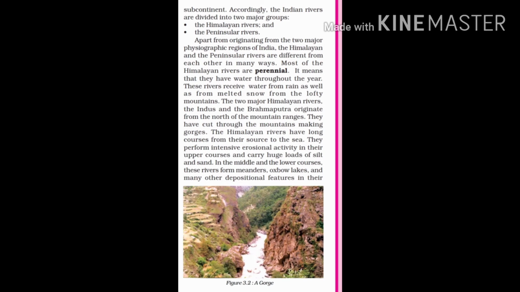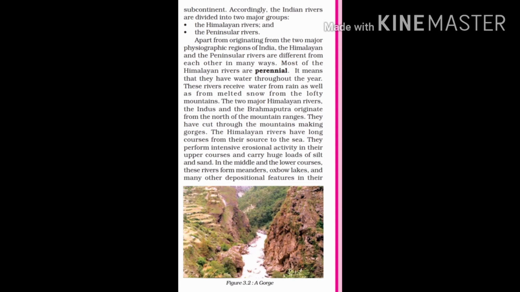They have cut through the mountains, making gorges. The Himalayan rivers have long courses, from their source to the sea. They perform intensive erosional activity because they have high pressure of water, so they are actually doing more erosional work.